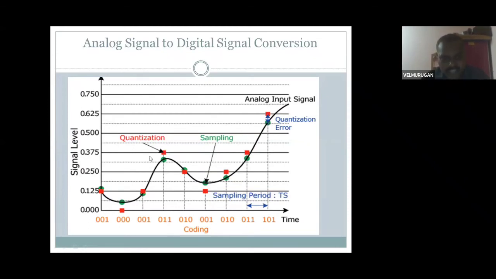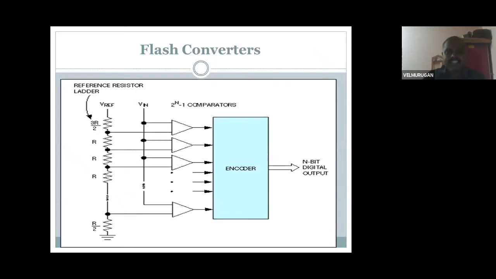So given a sine waveform, you take the sample points. Then you convert the sample points to square pulses. Clear? That is called analog to digital. In this way it is converted to digital form, becoming square pulses. Okay. Next, flash converters.